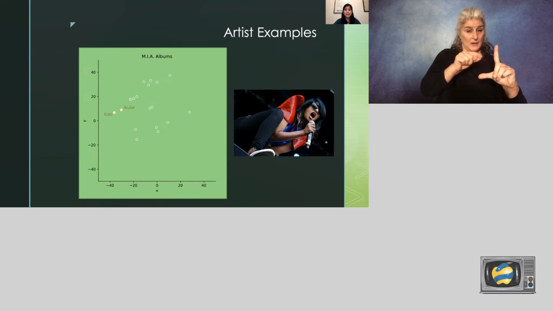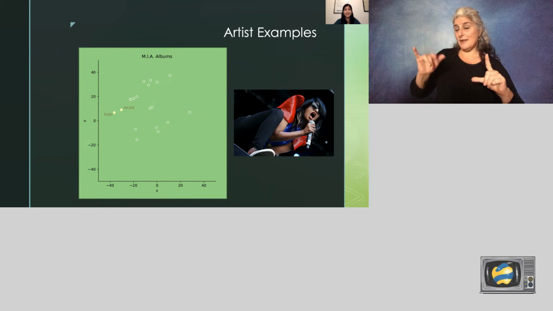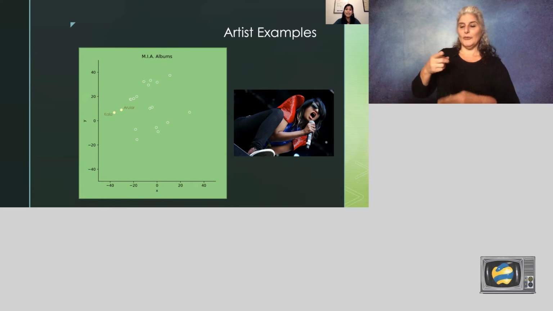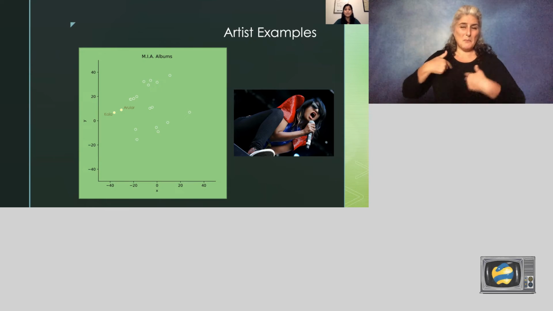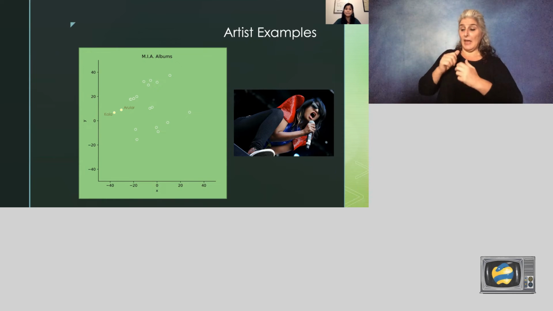Spotify's genre for M.I.A. is art pop, but personally, I'd consider her more of a rapper, and this is supported by this plot. It seems that the components are able to capture information that diverges from genre, which highlights the subjectivity of the genre category for each artist.